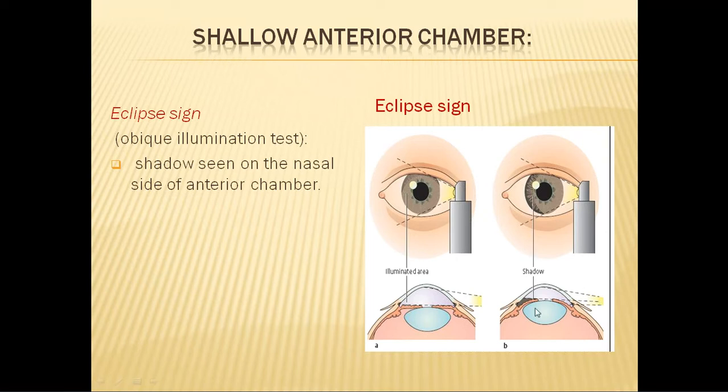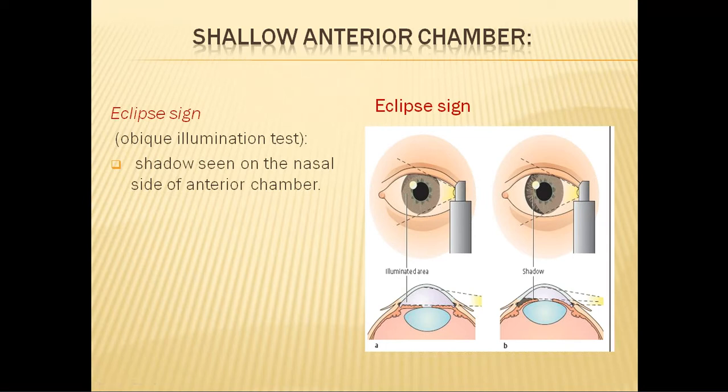But if the anterior chamber is shallow, that is, the lens iris diaphragm is convex like this, when you shine a torch, the shadow of this part of the iris is seen on the nasal aspect of the anterior chamber. This is called the eclipse sign. The presence of the eclipse sign indicates a shallow anterior chamber.